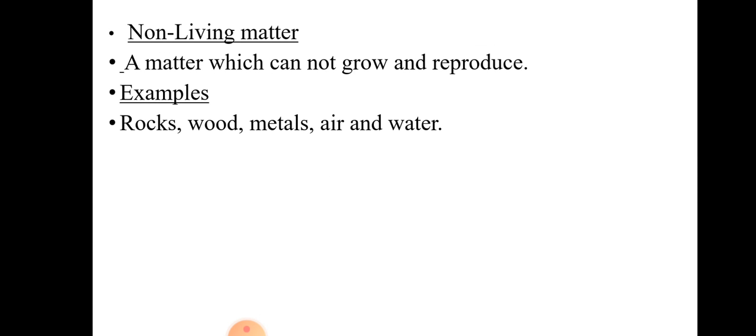The next one is non-living matter, matter which cannot grow and reproduce. The examples include rocks, wood, metals, air, and water. As all of these can't grow and reproduce, they are considered non-living matter.